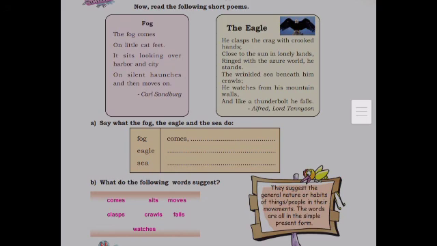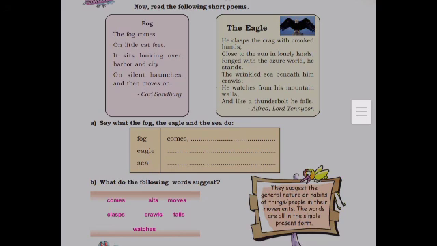Children, say what are the actions the fog, the eagle, and the sea do here. Fog comes, sits, and moves on. Fog does the actions like comes, sits, and moves on. Then the eagle does the actions like clasps, stands, watches, and falls. Then sea does the action like crawls.